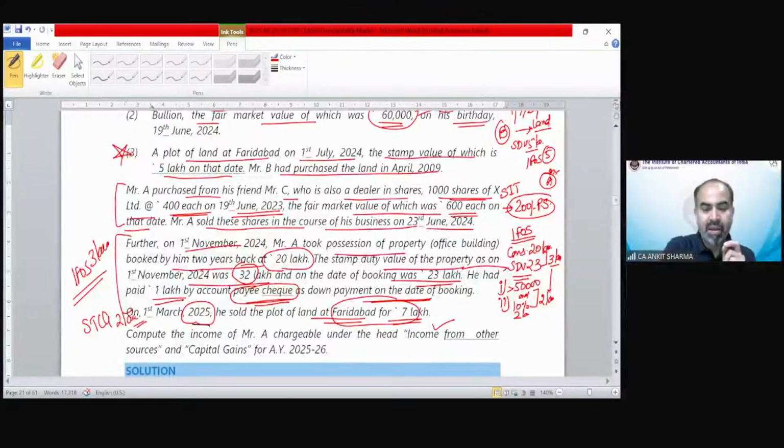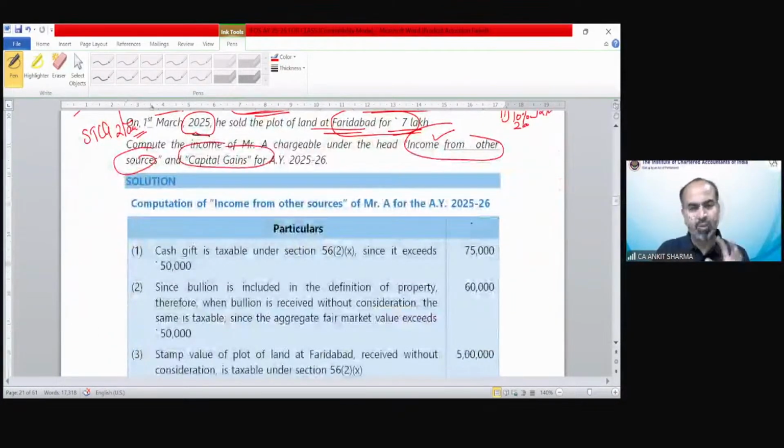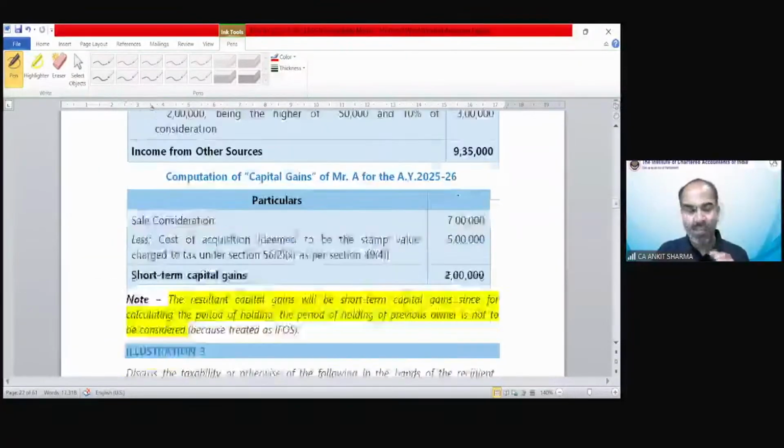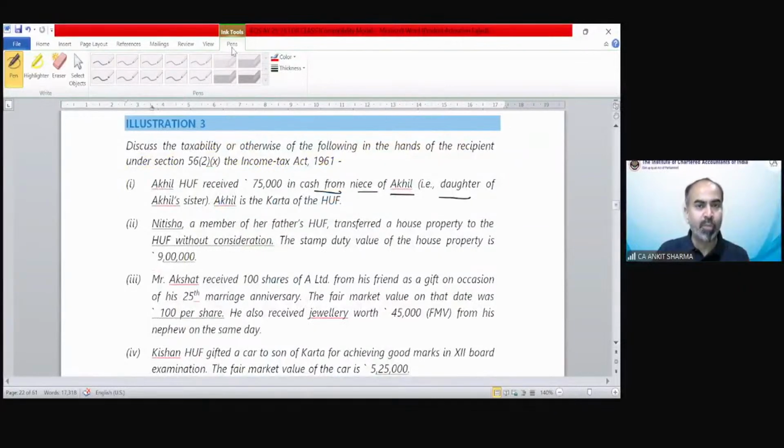So you would be asked to calculate the income from other source and capital gain. We have calculated the income under income from other source and capital gain. We have the solution also. You can go through the solution in detail, and if there is any issue, you can ask me in the next session, that would be the day after tomorrow.